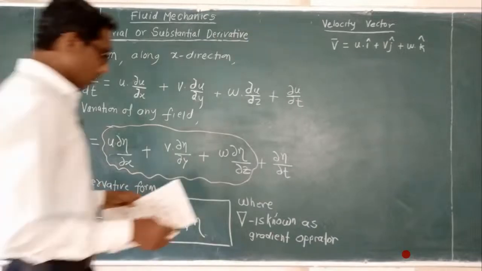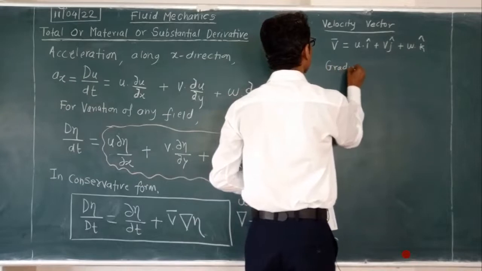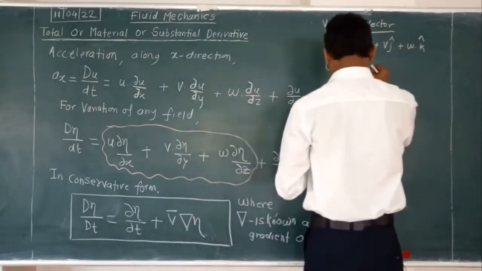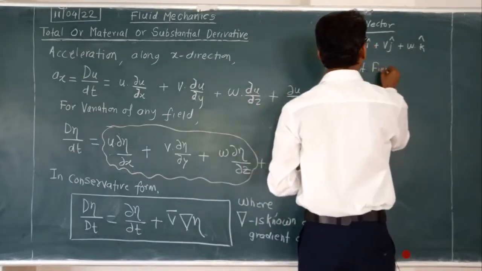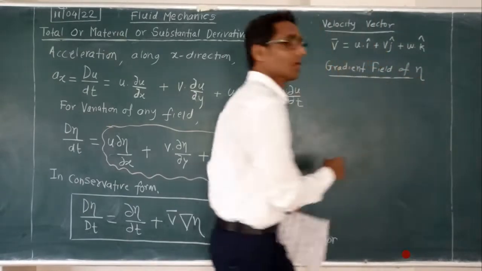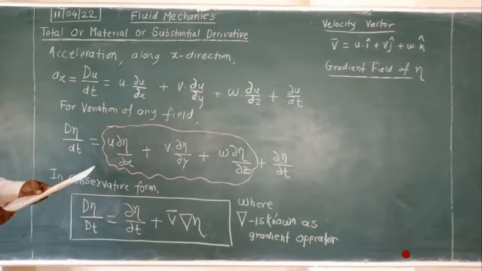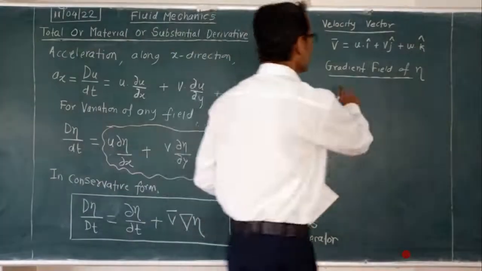Now the next part is the gradient field of eta. Eta means efficiency. We have taken efficiency here as an example. You can write this equation for pressure, density, temperature, in that way. So how can we write the gradient field of eta?